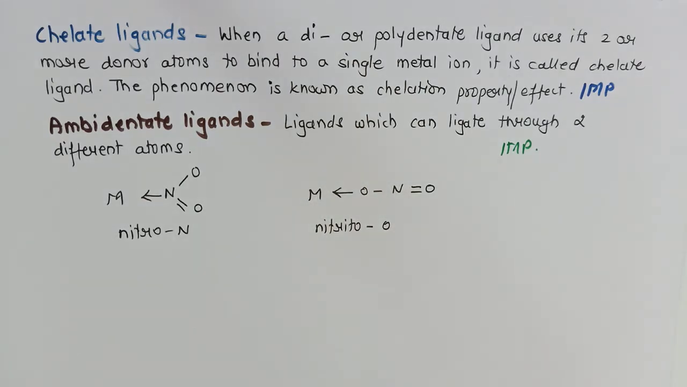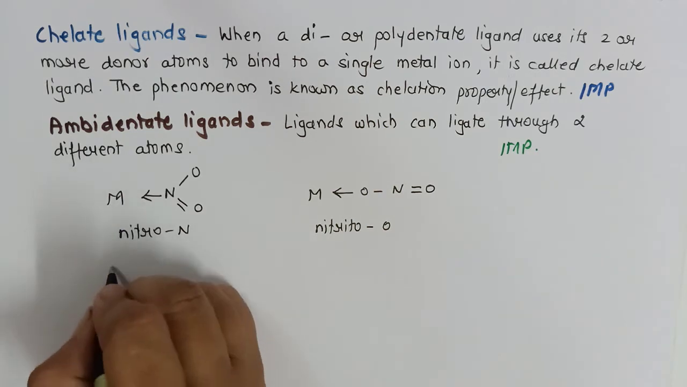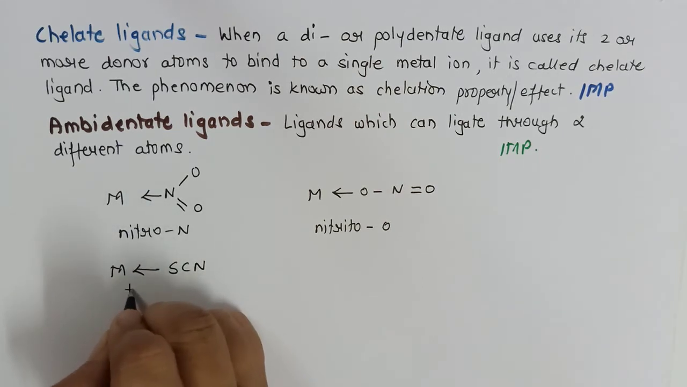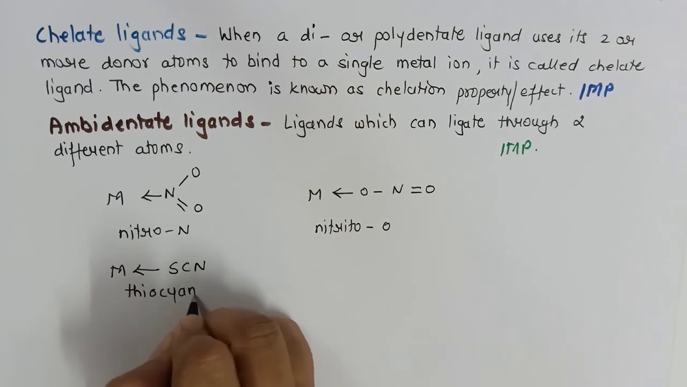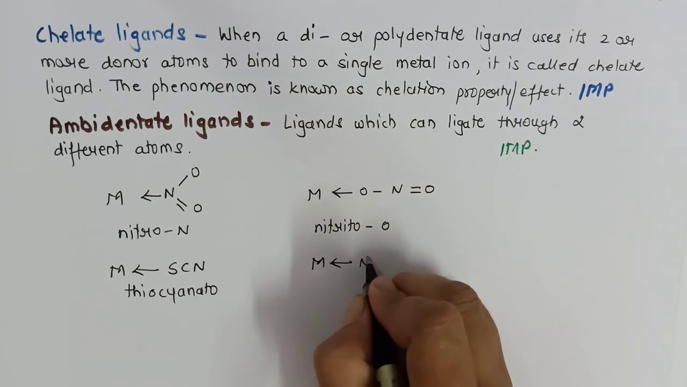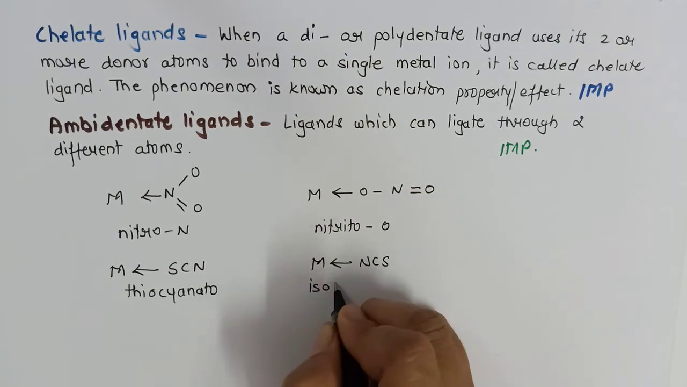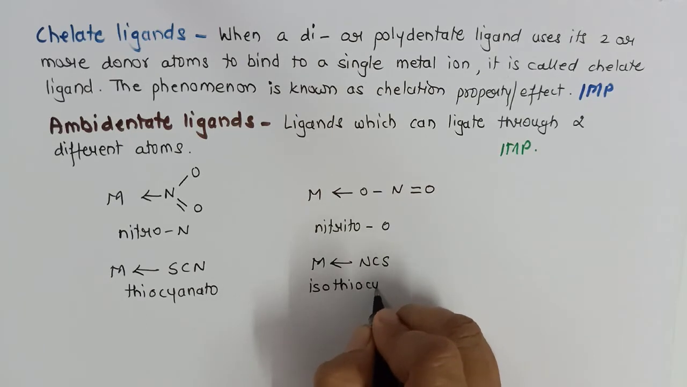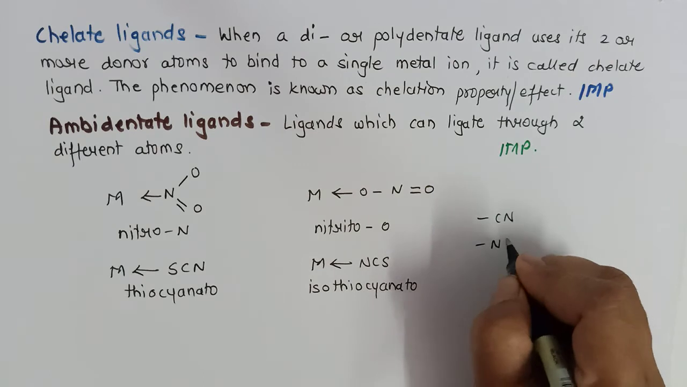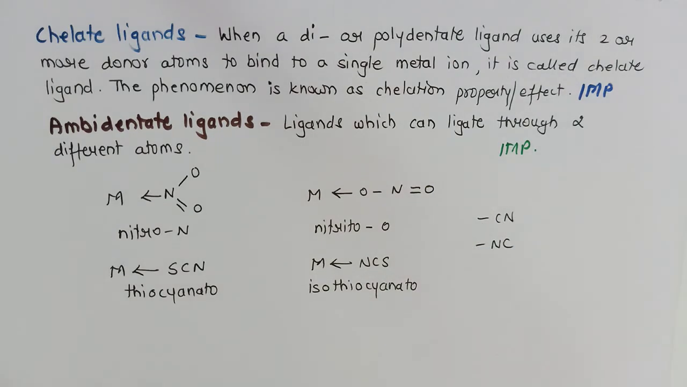So whatever examples of ambident nucleophile we have studied are the same examples of ambident ligands. If it binds to the metal through the sulfur side, then we call it thiocyanate. And suppose the same ligand binds through nitrogen, then we call it isothiocyanate. Even cyanide, cyanide and isocyanide, can bind through 2 different atoms. So such ligands are called ambident ligands.